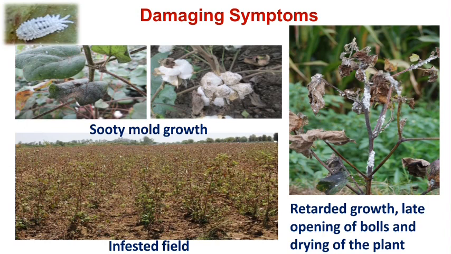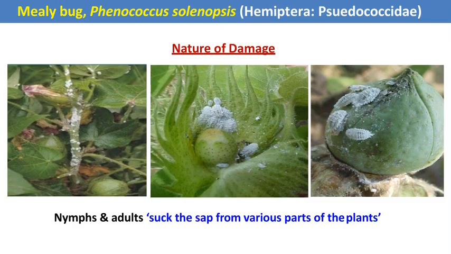Then the plant's growth is retarded, with late opening of the bolls and drying of the plant. These are the symptoms produced due to the feeding of the mealybug. This is the mealybug, which congregates on the tender shoots, then tender bolls or buds, like that.